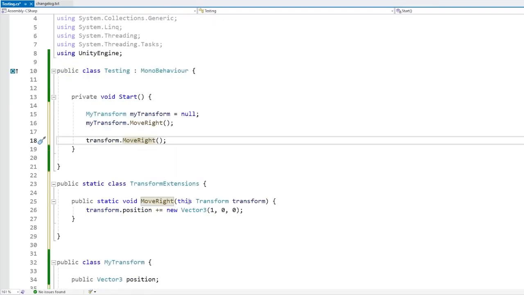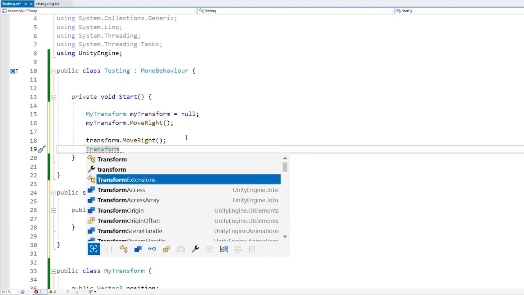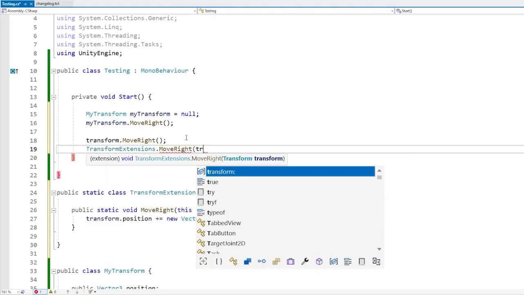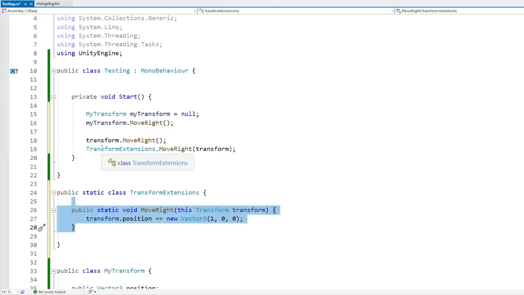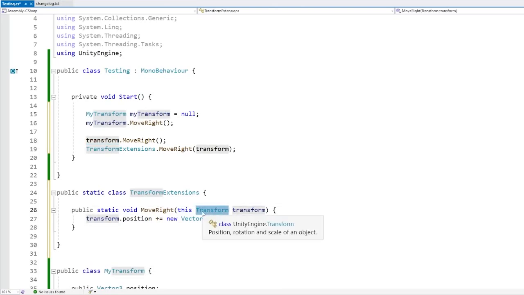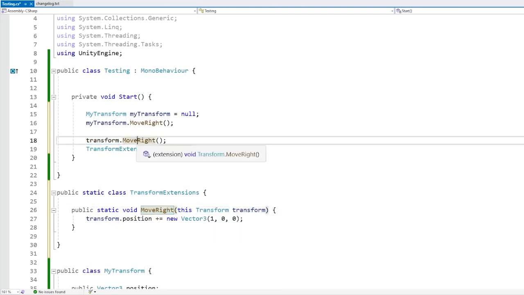Basically, what is happening here is this keyword inside the function says that this first parameter is special. It assigns what it was called on and uses that on the first parameter. So this is doing the exact same thing as if we were to manually go inside TransformExtensions, call the MoveRight function, and pass in this transform. Both of these are doing the exact same code; the only difference is this one is much easier to use. So as you can see, we have added a brand new function onto our transform type without having to modify the transform type itself, so we don't need any access to it. We just need to know the type, and we can write an extension and some code that works directly on that type.